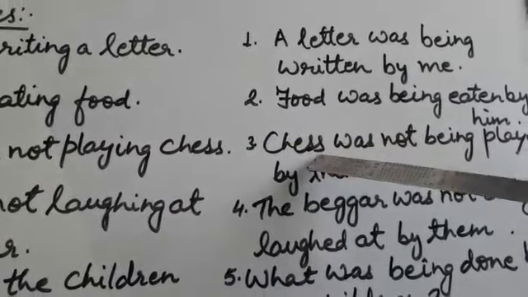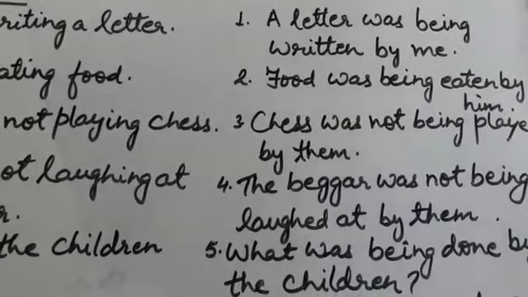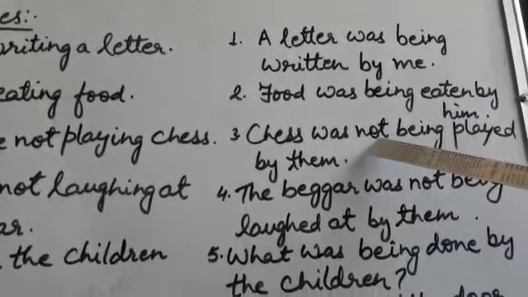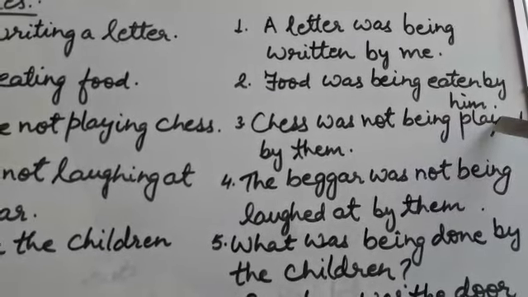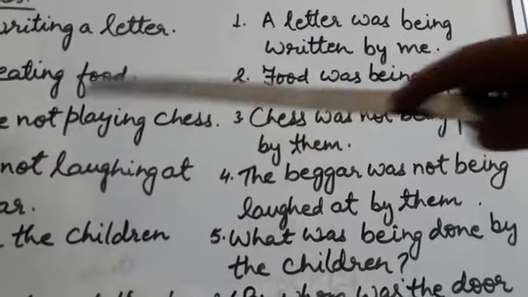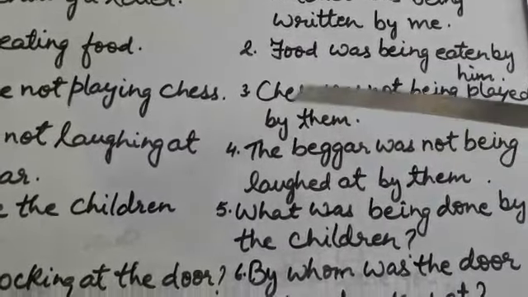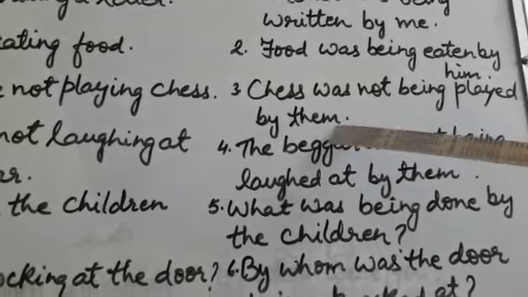It is a singular noun, so chess was not. Look at the formula, was, were plus not, so you will use not here, then being played, third form of the verb, play is the verb, third form is played by them. The answer will be chess was not being played by them.